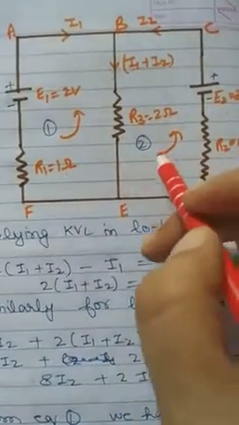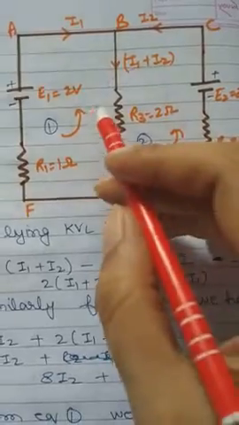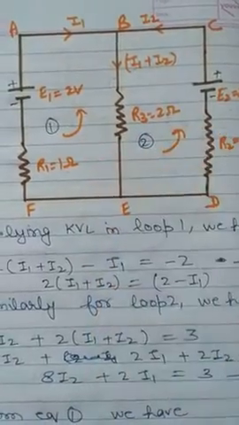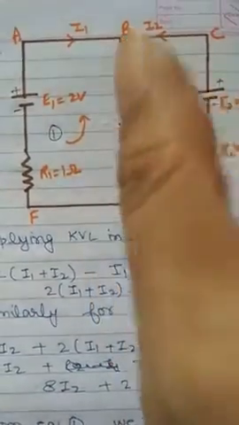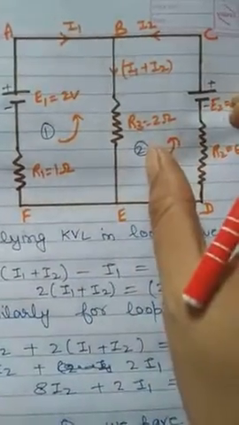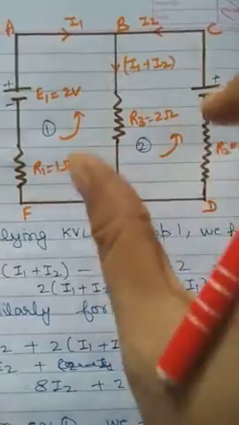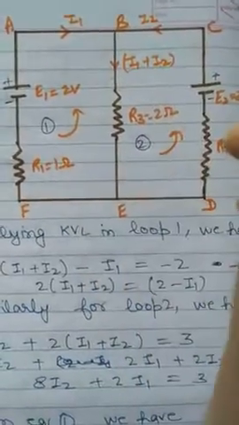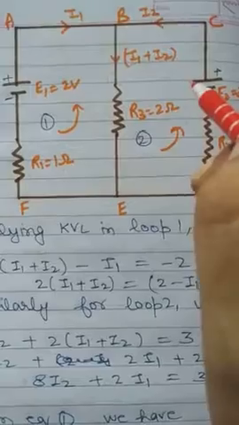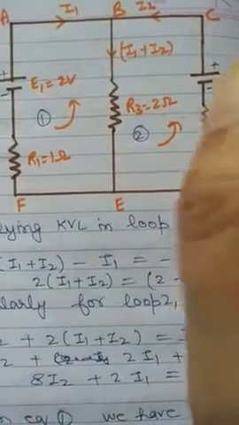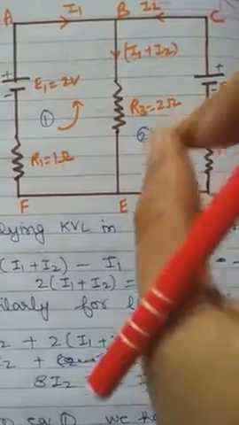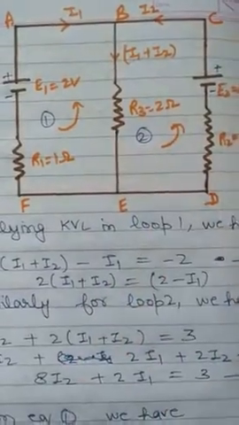It's not that in this loop I will choose anti-clockwise and here I will choose clockwise, because then your answer will be wrong. So if you are choosing anti-clockwise, in all the loops you have to choose anti-clockwise. If you are choosing clockwise, this can be solved by taking clockwise also. It's not only anti-clockwise that will work; it can be solved by choosing the clockwise direction also. So in both cases you have to choose the same direction for all the loops.